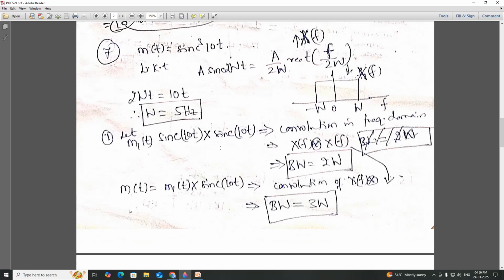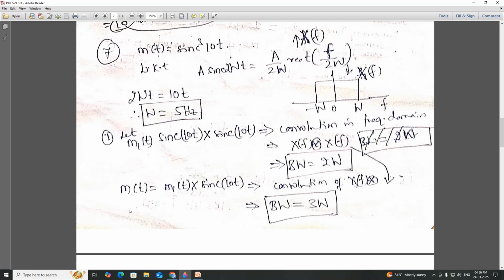And now again I'll do convolution with m1. This m1 is nothing but a sinc function multiplied with another sinc function. So now there is one more sinc function to multiply, and we'll get sinc cube. If I multiply m1 with the sinc function, this function m of t becomes sinc cube. But what about the frequency domain?